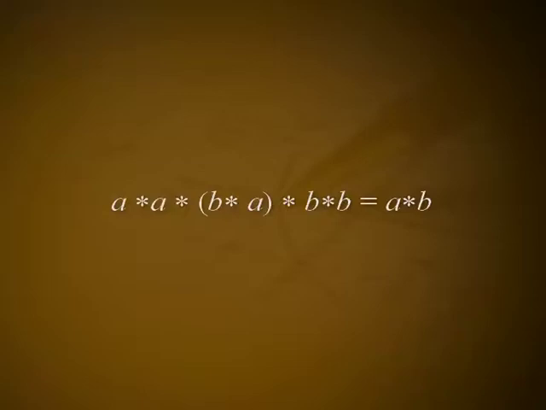Now pre-multiply by a and multiply on the right by b to get a * (a * b * a * b) * b = a * b, and again by the given assumption, that is a * a = e and b * b = e, the above implies b * a = a * b.